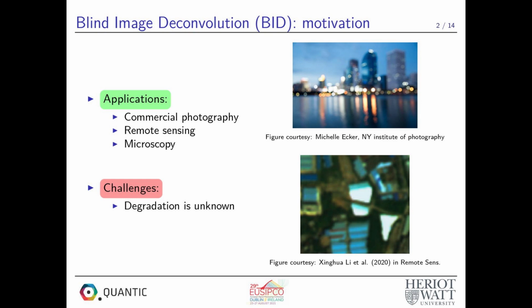Since these degradations are unknown in practice, blind image deconvolution techniques seek to recover the sharp image without knowing the blur in advance, which leads to one of the most challenging problems in the image processing community.